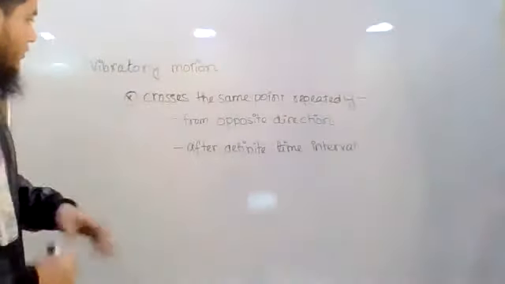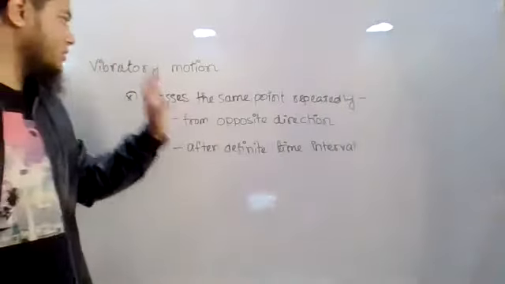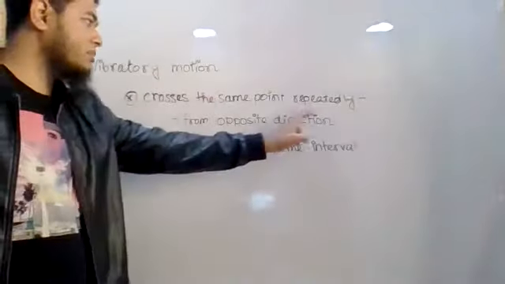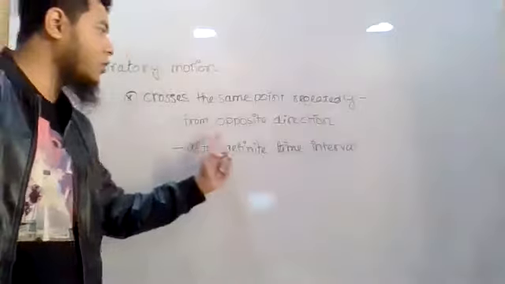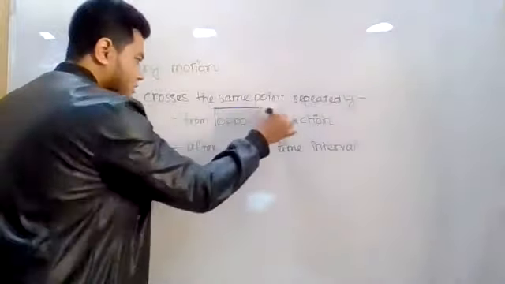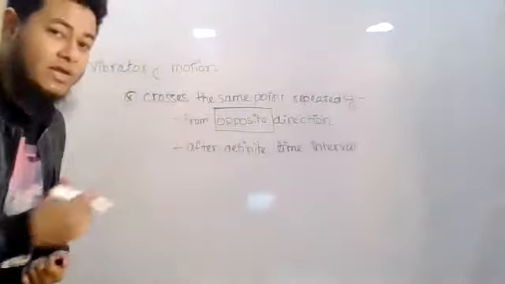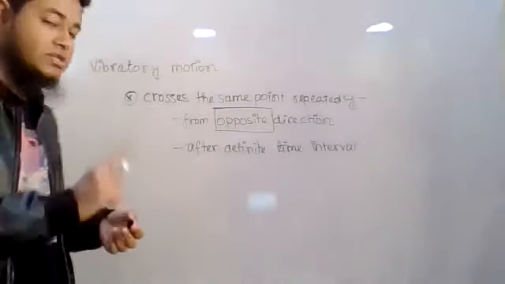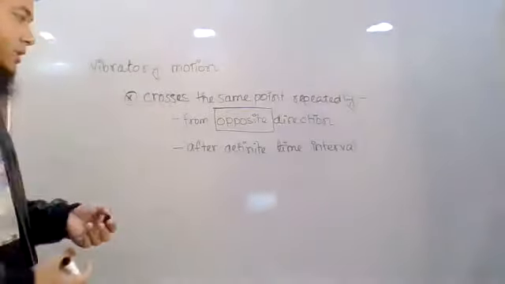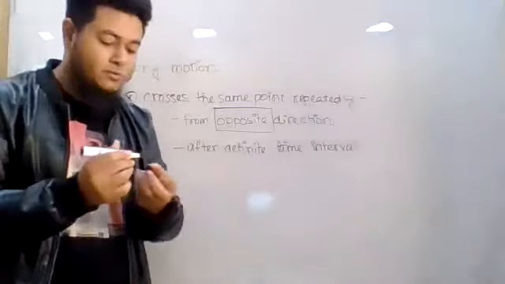Vibratory motion will cross the same point repeatedly from the opposite direction. This is the difference. In case of periodic motion it was from the same direction, but in case of vibratory motion it will be the opposite direction. Why? I will explain. And also after a definite time interval.